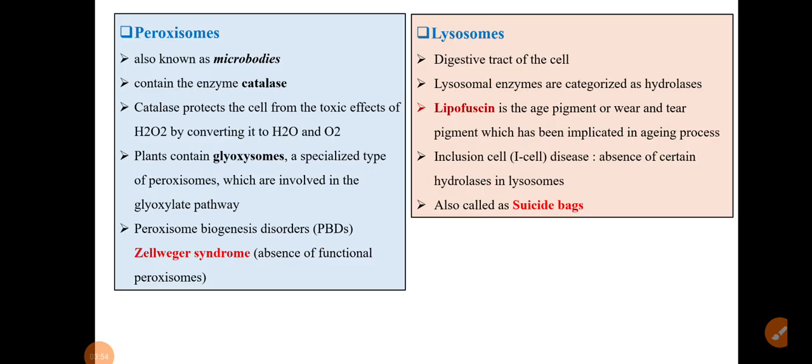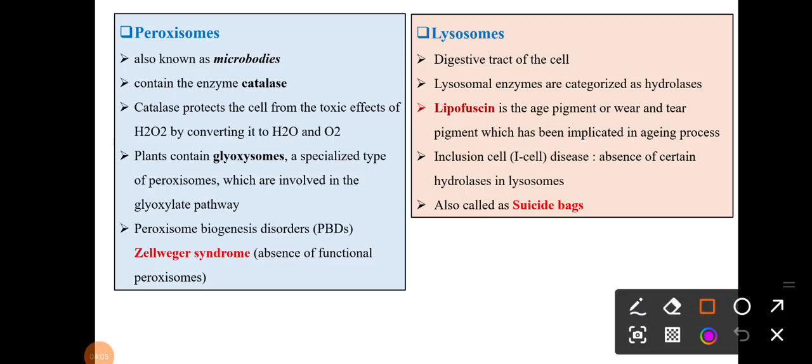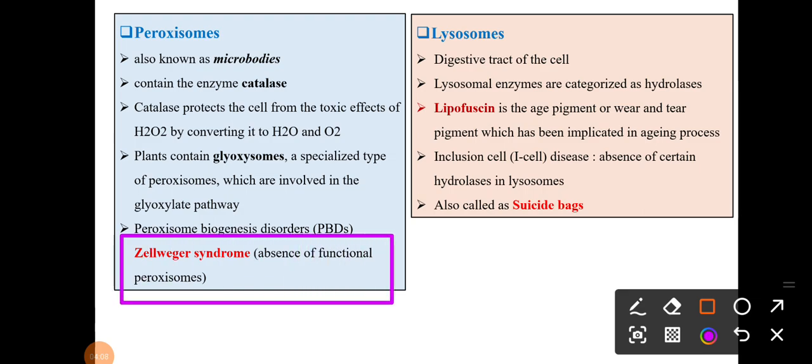Then plants contain glyoxysomes, a specialized type of peroxisomes which are involved in the glyoxylate pathway. Okay, peroxisome biogenesis disorder, so you have to remember the disease. That is Zellweger syndrome, which is the absence of peroxisomes. If the peroxisomes are not present, that disease occurs, Zellweger syndrome. So you have to remember this one.